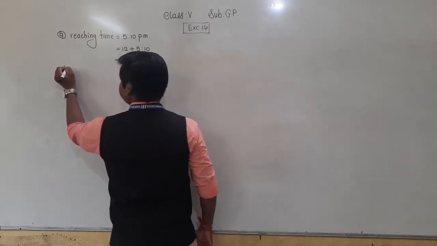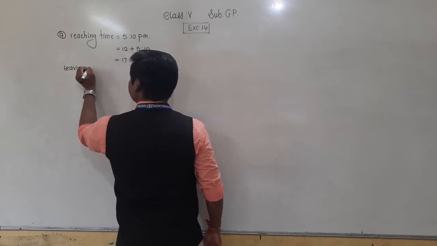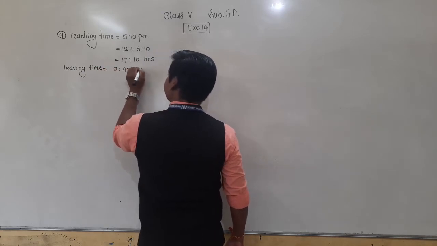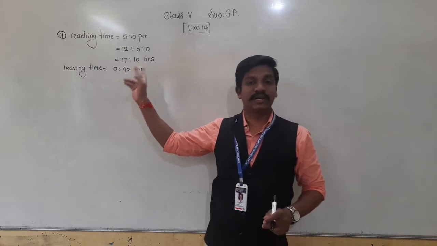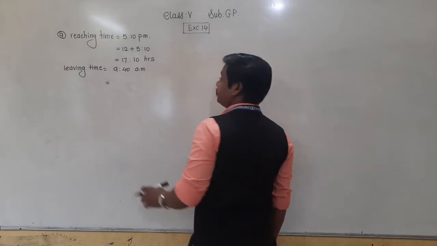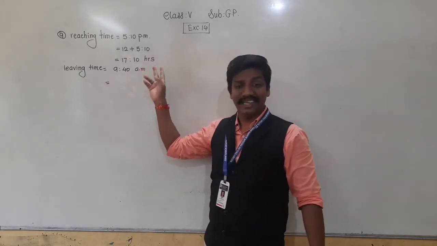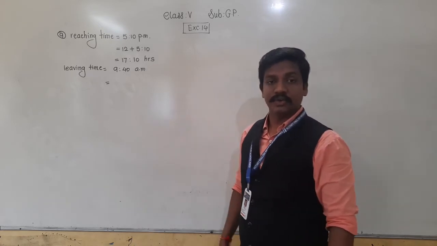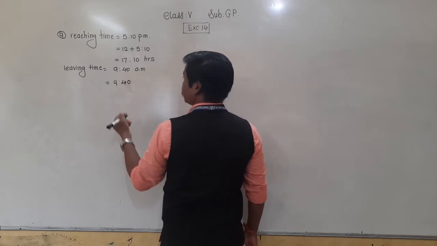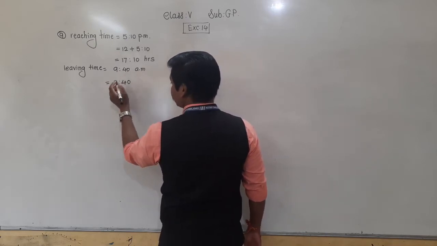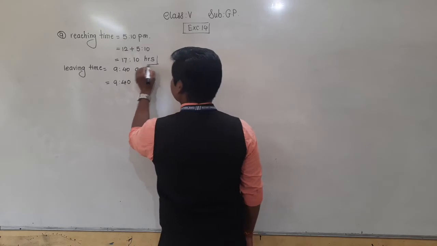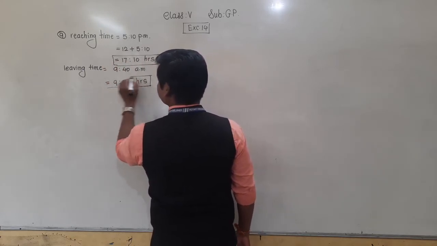Now the leaving time, that is the starting time. What is that? 9:40 am. This is also according to the 12-hour clock, and we have to convert it to the 24-hour clock. Since this time is 9:40 am, when there is am, while converting into the 24-hour clock, write the given time as it is, because it is less than 12. So less than 12 and am, write as it is and write hours: 9:40 hours. So this is the reaching time, and this is the leaving time according to the 24-hour clock.